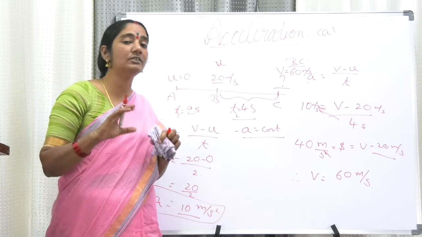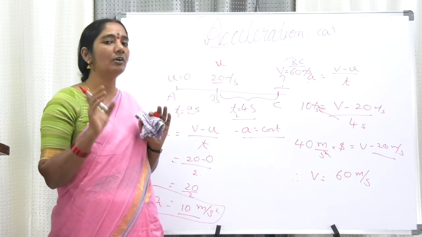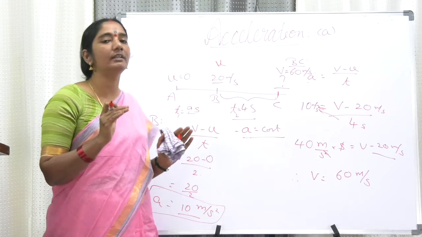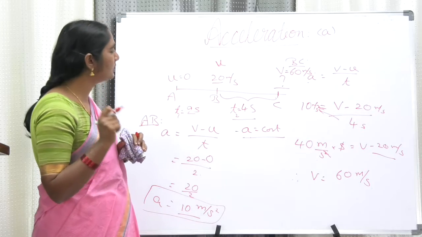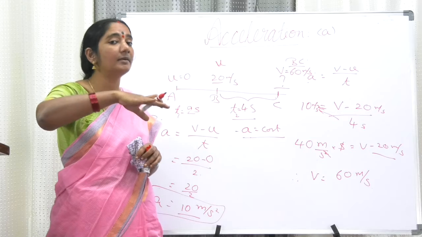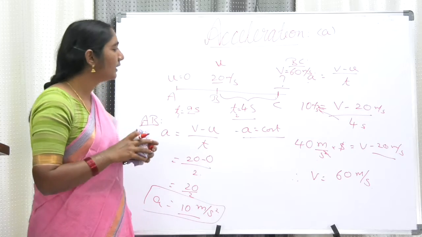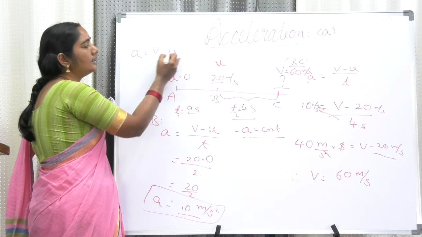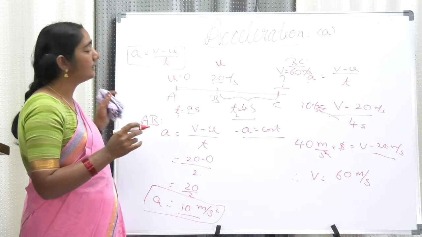If the change in velocity is maintained constant with a definite time, then only the body is said to be moving with a constant acceleration. I think now you understood what is the meaning of constant acceleration. So you are continuously accelerating the vehicle constantly with the same acceleration. You are not increasing it much or decreasing it. I think now you understood what is the meaning of acceleration. Acceleration is nothing but rate of change of velocity. Rate of change of velocity is called acceleration.